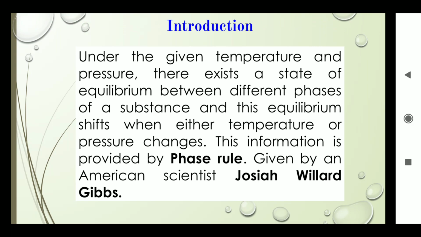Under the given temperature and pressure, if equilibrium is established between two phases, then to shift this equilibrium we have to change either the temperature or the pressure. Until and unless we change the temperature and pressure, the equilibrium remains as it is. As temperature or pressure changes, the equilibrium shifts. So this information is provided by the phase rule.